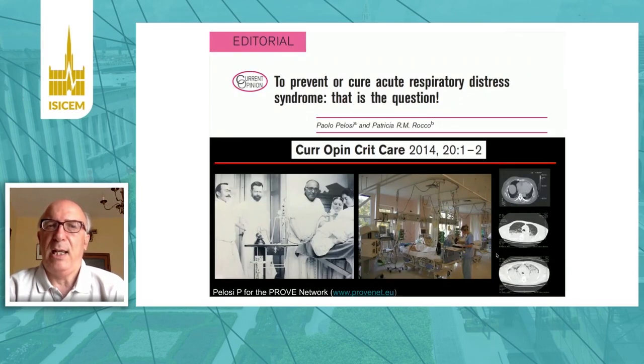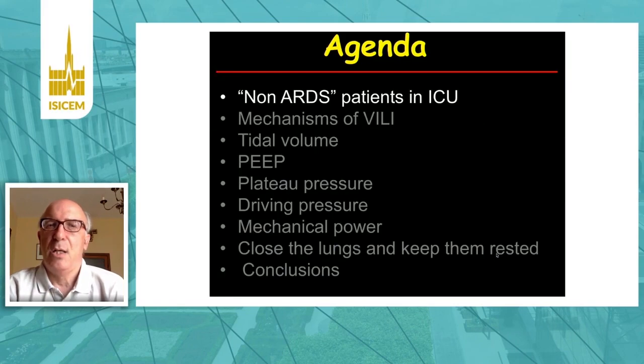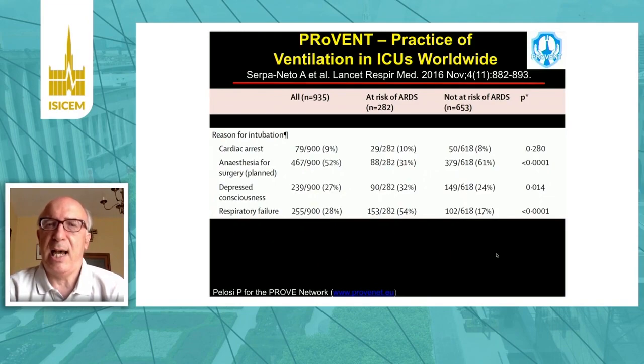The concept today is that we need to prevent acute respiratory distress syndrome, and how to prevent it by using optimized protective mechanical ventilation. What about non-ARDS patients in the ICU? In this large observational study, we found that most patients are coming after surgery in the postoperative period, with depressed consciousness, respiratory failure or cardiac arrest.